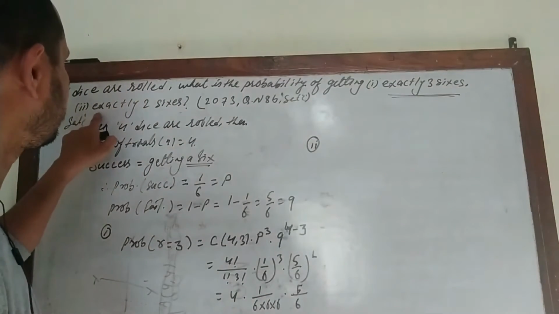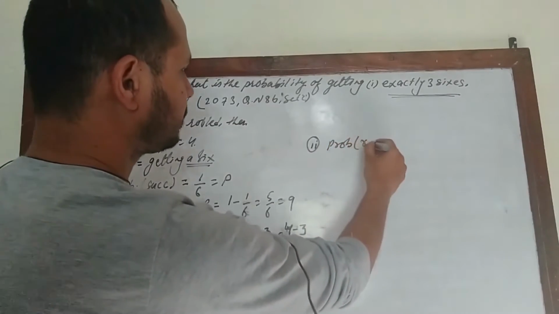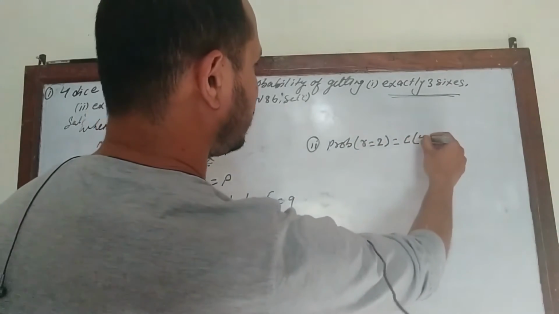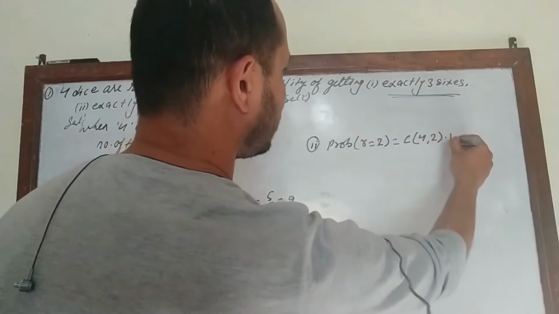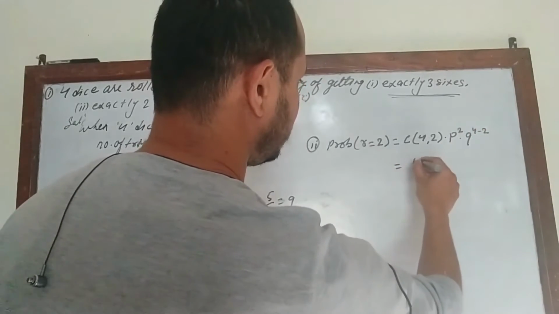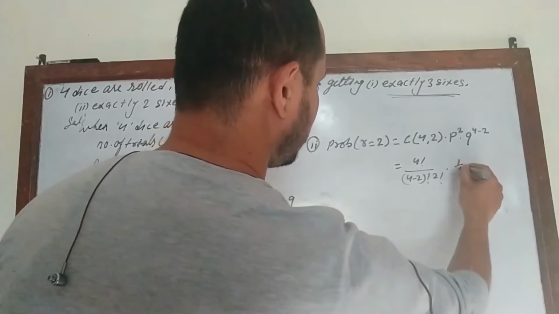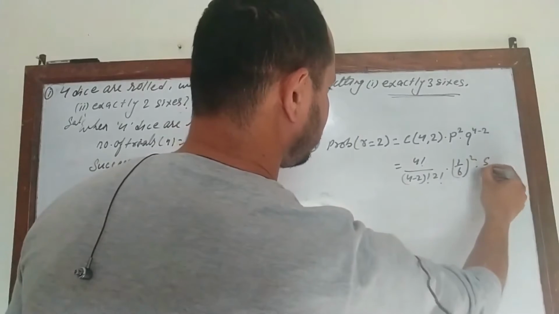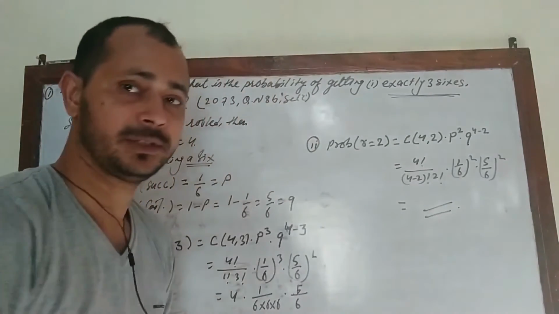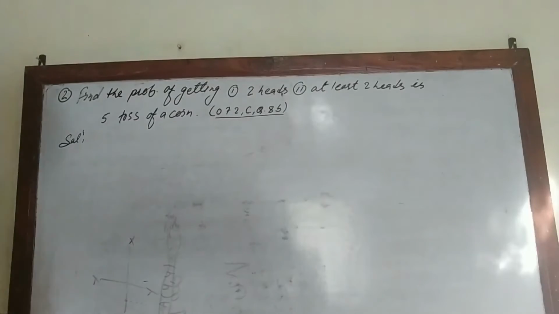Similarly, for the second case, here we need the probability of getting exactly 2 sixes. The same way, combination n factorial by taking 2 at a time, p to the power r into q to the power n minus r, where it is n factorial by (n minus r) factorial r factorial, into 1 by 6 square into 5 by 6 square. The simplification will give the value of this. Have a look.